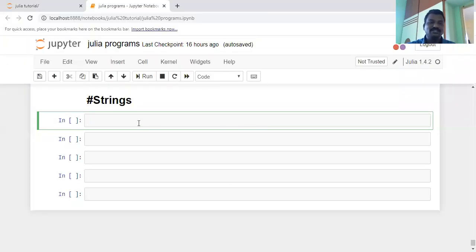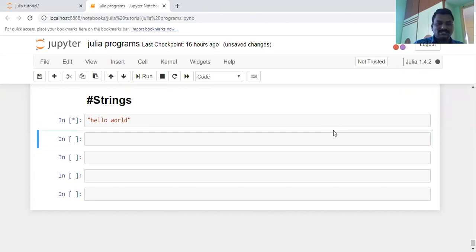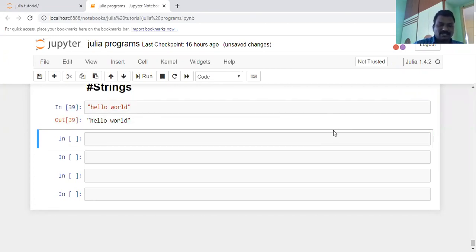How can you implement a string? For example, I am going to write a string within double quotation marks: "Hello world". This is simply a representation of a string. It has a sequence of characters: one character, two characters, three characters.